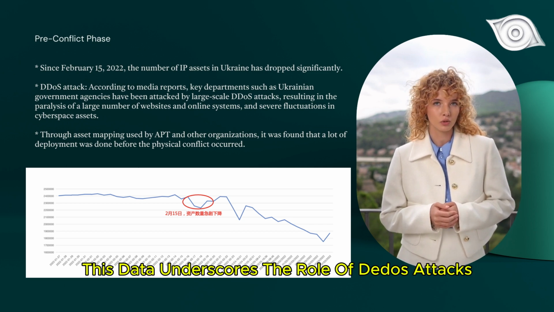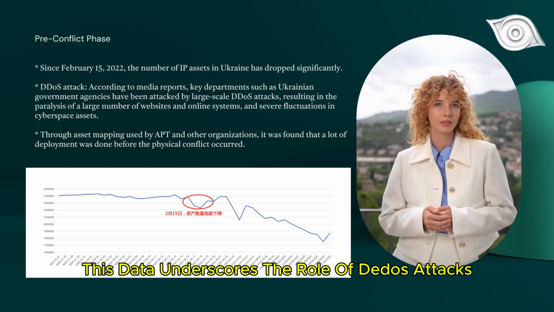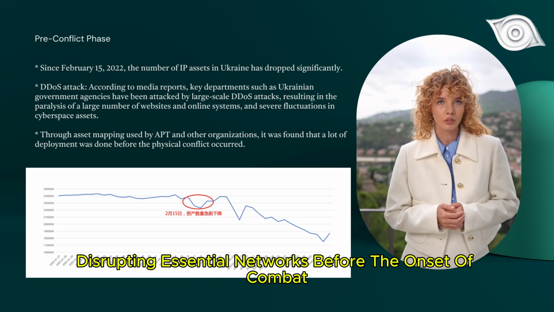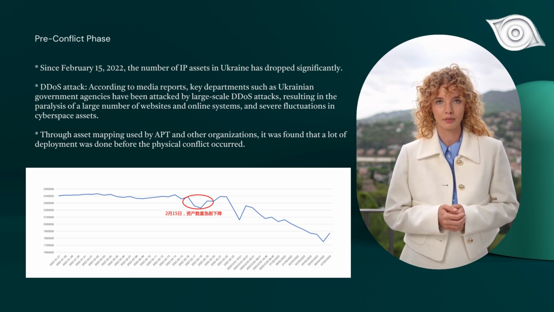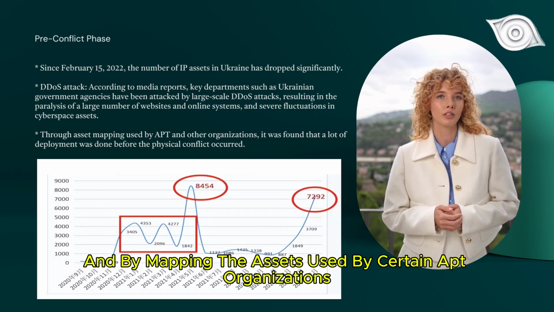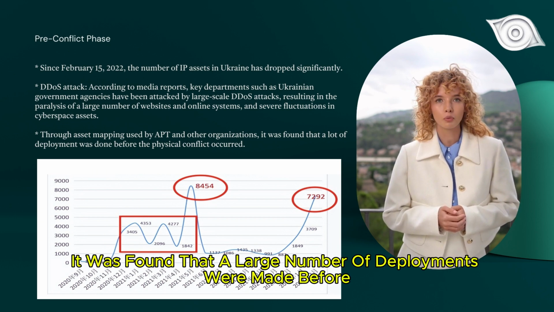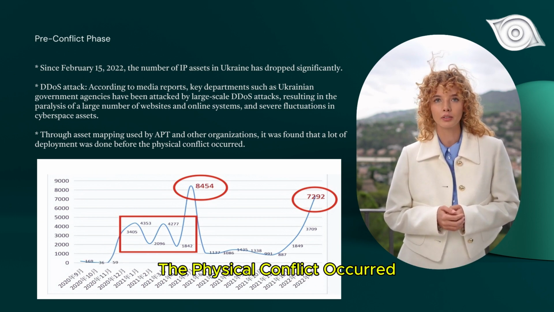This data underscores the role of DDoS attacks as a precursor to physical invasions, disrupting essential networks before the onset of combat. And by mapping the assets used by certain APT organizations, it was found that a large number of deployments were made before the physical conflict occurred.